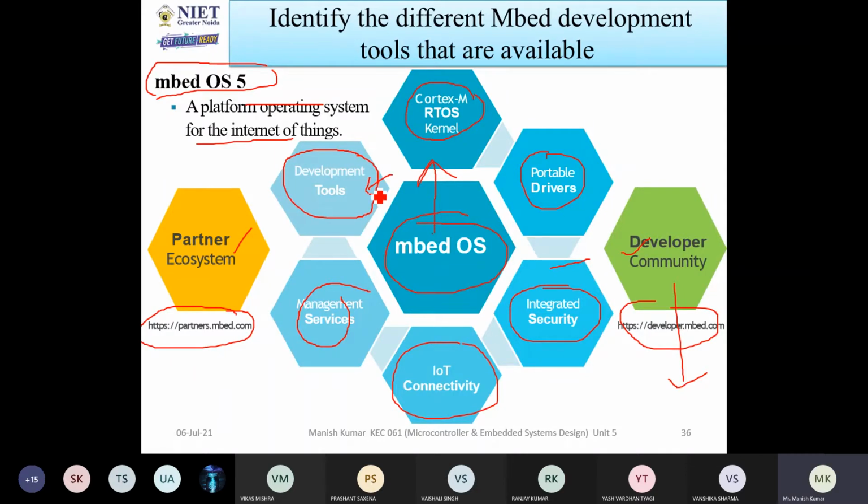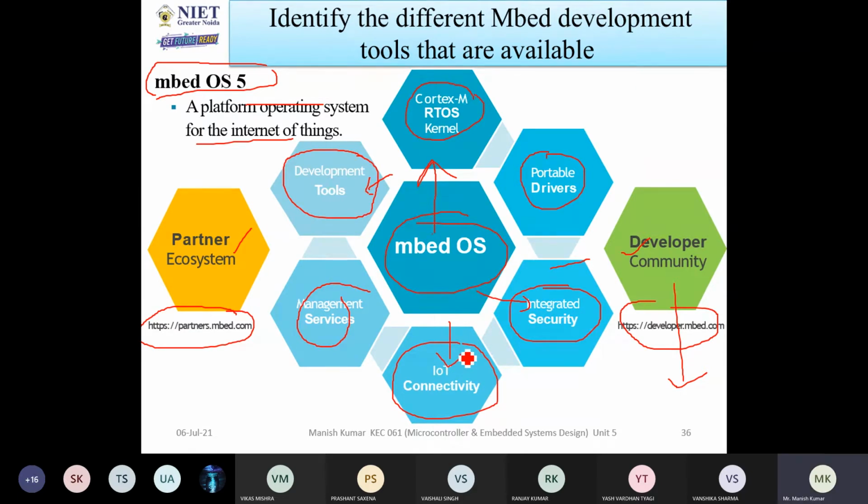Okay, so different development tools means that with the help of different tools, you are able to write the software codes, programs. There are several tools available; I will discuss them in the later slides. And then it has portable drivers. So many drivers will be required. If you are going to design any IoT devices, then you need security, so it is integrated security. And also the more important thing is IoT connectivity.